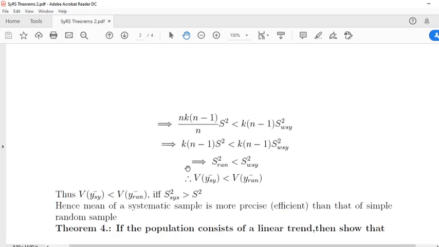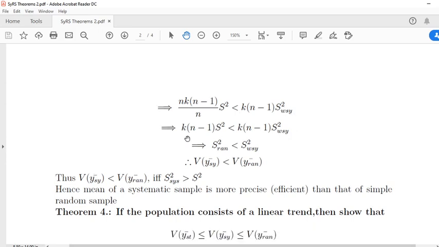We know that in systematic sampling, capital N is equal to small n into k. Small n into k, n minus 1 by n into S square less than k into n minus 1 S square WSY. Here this n gets cancelled, k into n minus 1 S square less than k into n minus 1 S square WSY. K into n minus 1 gets cancelled. S square in simple random sampling is less than S square WSY in systematic sampling.